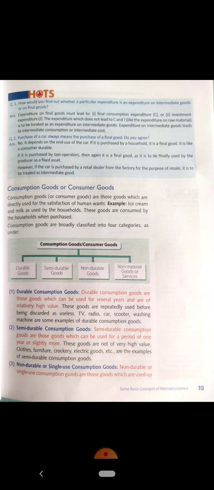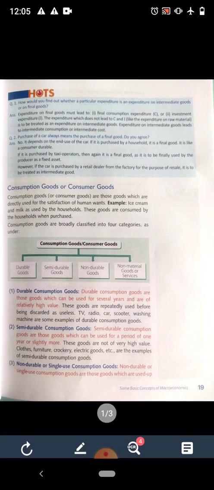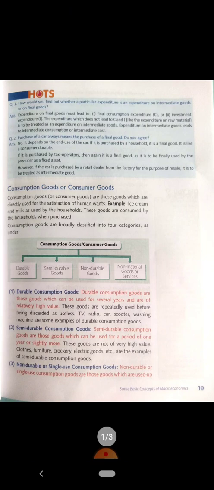or services. Durable goods are those goods which are used for a very long time period. Durable goods are those goods which are used for several years and are of relatively high value. These goods are repeatedly used before being discarded as useless. For example, TV, radio, car, scooter and washing machine are some examples of durable goods.